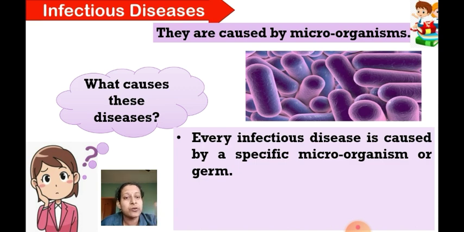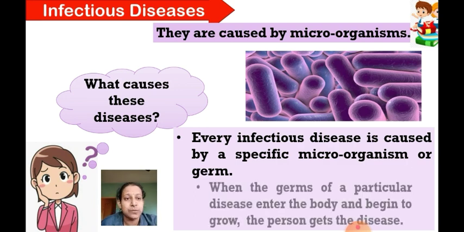Like the example I have given, these days everybody is getting scared of this disease, which is caused by a specific microorganism called coronavirus. Even TB is caused by a bacterium called Mycobacterium tuberculosis. So these diseases are caused by specific germs.